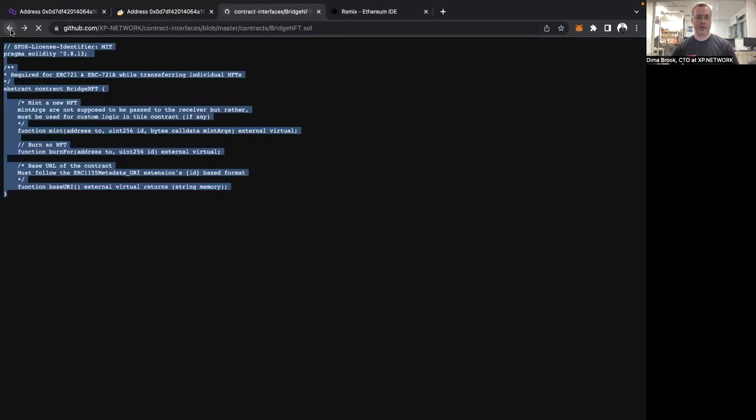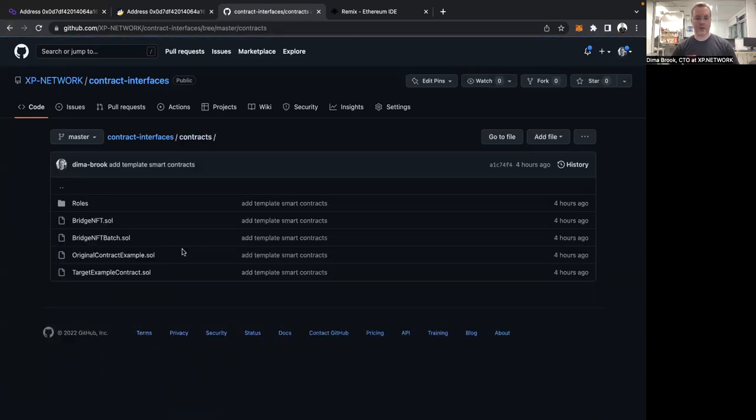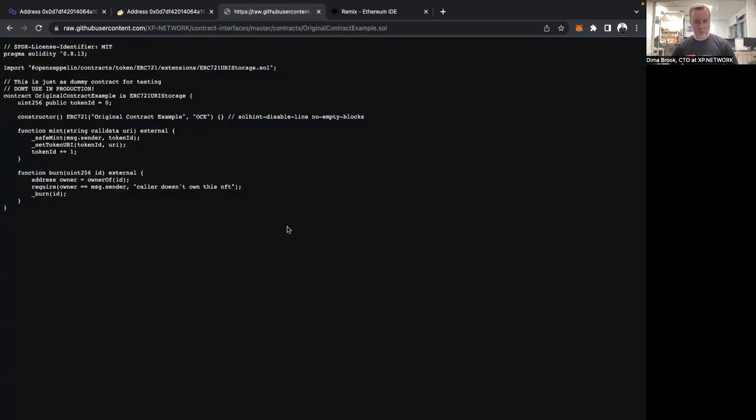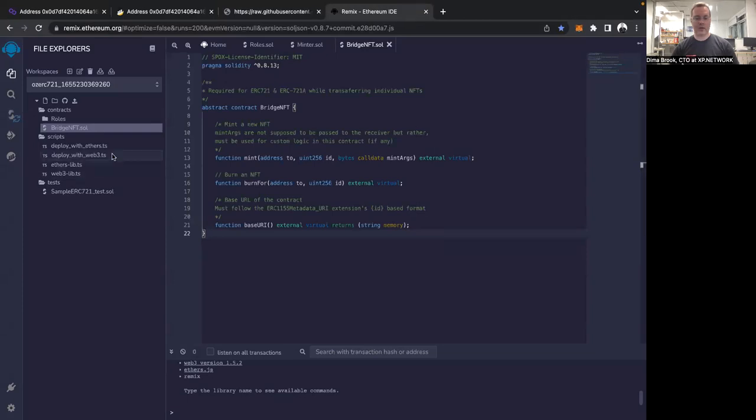Okay, the other thing that we're going to need here in the contracts folder: Bridge NFT batch does the same, but for ERC1155 type of contracts. We're not going to use it in this demonstration today, so we don't need this today, but we're going to need those two contracts, original contract example. So this example will be used. We will deploy this example on the chain of departure.